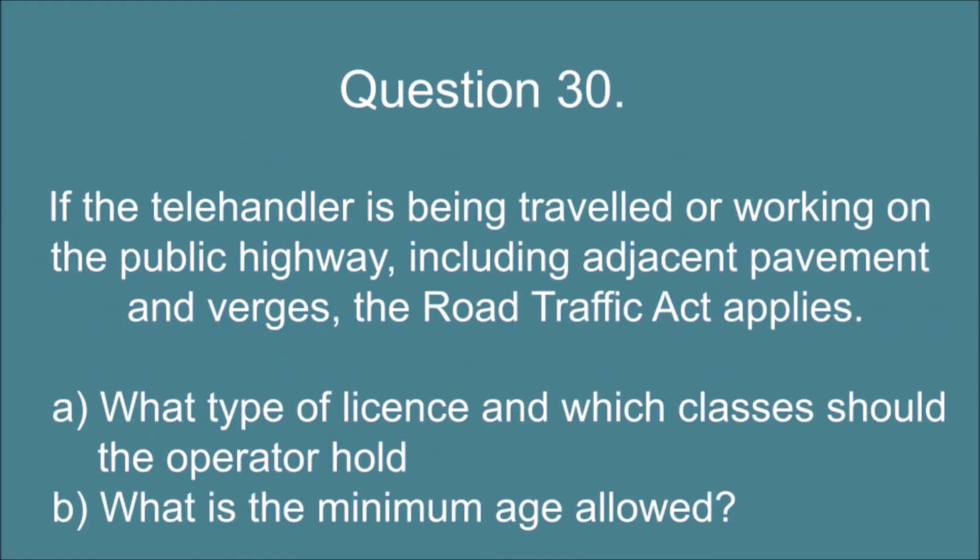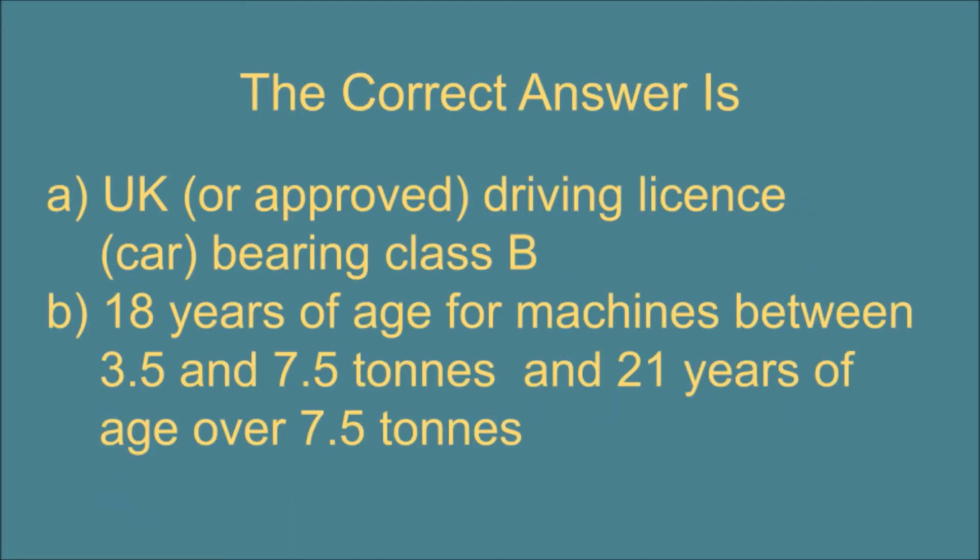Question 30. If the telehandler is being traveled or working on the public highway, including adjacent pavement and verges, the Road Traffic Act applies. A. What type of license and which classes should the operator hold, and B. What is the minimum age allowed? The correct answer is UK or approved driving license car bearing Class B, and B. 18 years of age for machines between 3.5 and 7.5 tons and 21 years of age over 7.5 tons.